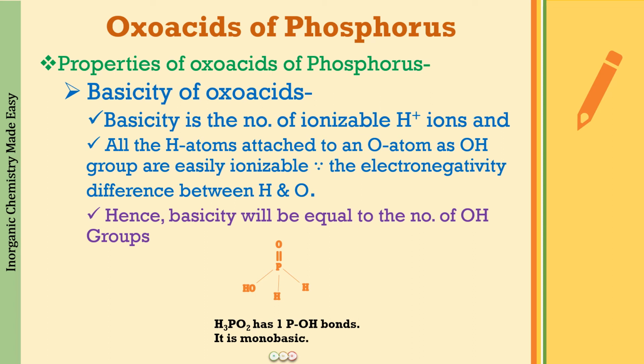Now one more thing: the terms that are used along with monobasic are monoprotic, diprotic, triprotic, etc., which means the number of protons which can be released into the solution. So monoprotic is one H ion, diprotic is 2 H ions, triprotic is 3 H ions. This is also very frequently asked in the examination, so you should be able to know that.